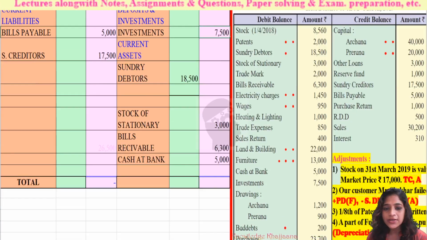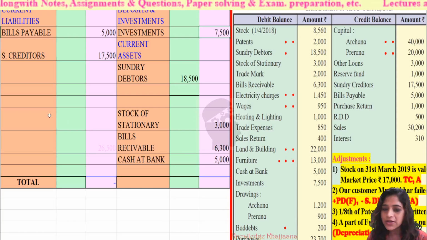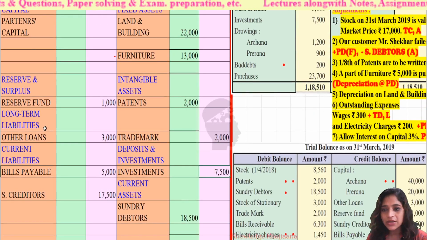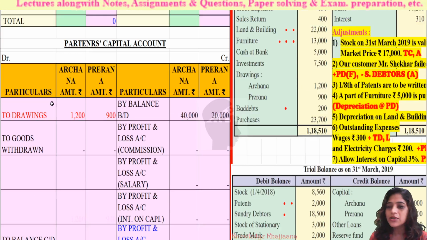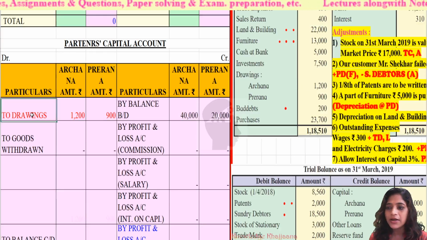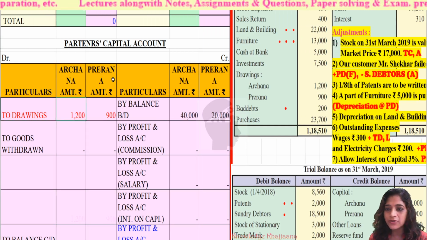Then drawings, drawings of Archana and Prerna, rupees 1,200 and rupees 900 respectively. Here we are maintaining the partners' capital account separately, so in the partners' capital account debit side, to drawings, Archana's amount rupees 1,200 and Prerna's amount rupees 900.